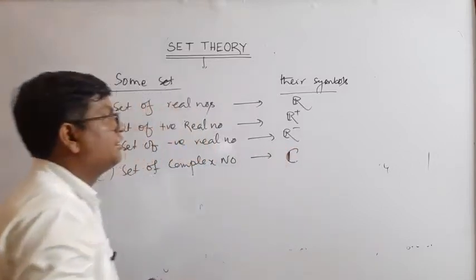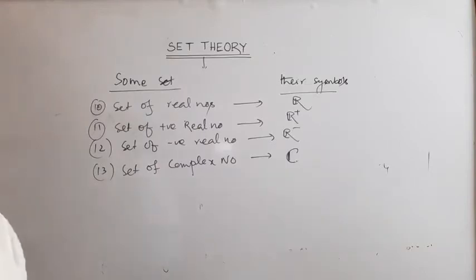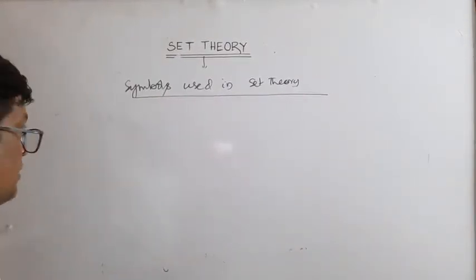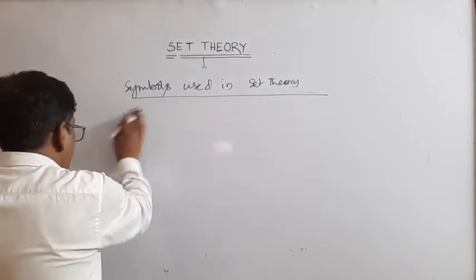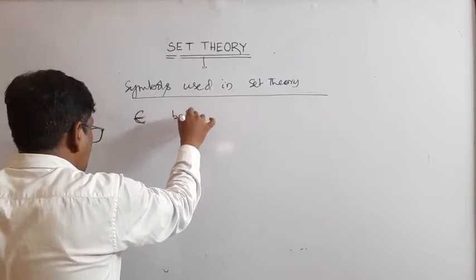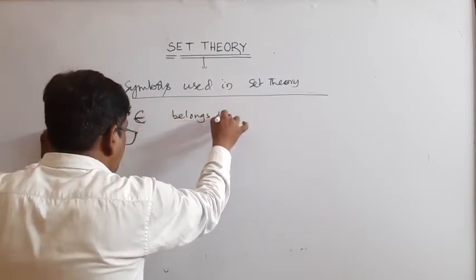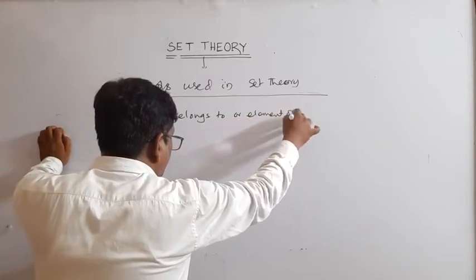Okay, now symbols used in set theory. This is belongs to or element of.